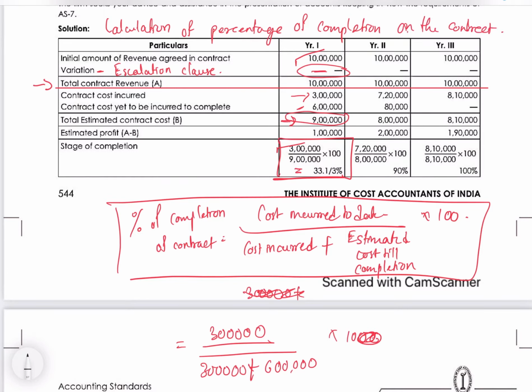So first year we found. Second year, here we can find the profits as we have revenue, we have costs, so profit is 1 lakh. Same way for year 2. Contract price remains same as there is no escalation clause.